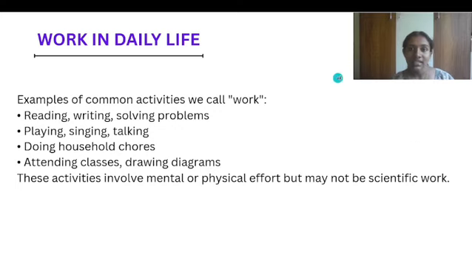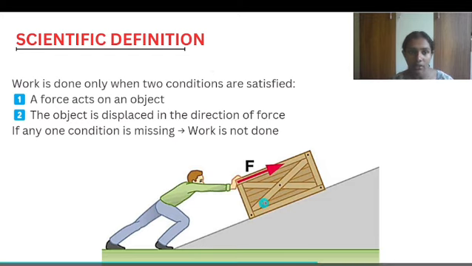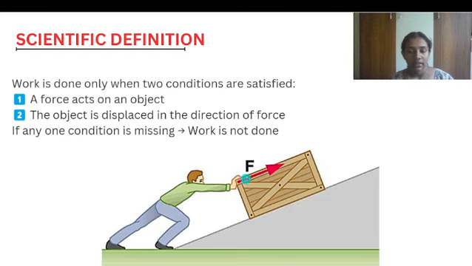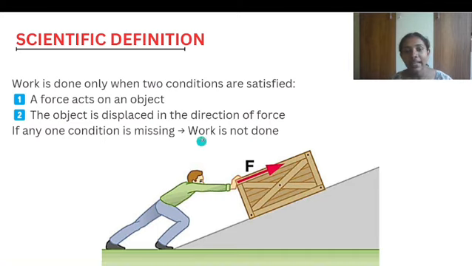So, what are the conditions for an activity to be scientifically named as work? Let's see. Here, you can see that a man is pushing a box. He is applying a force on this box and the box is undergoing a motion in the direction of the force. This can be scientifically named as work. So, what are the conditions for an activity to be scientifically work?